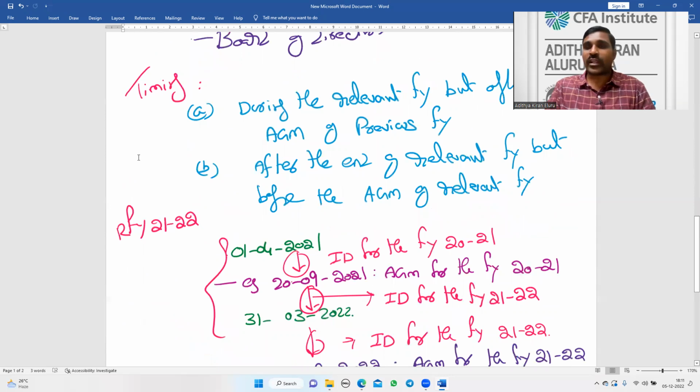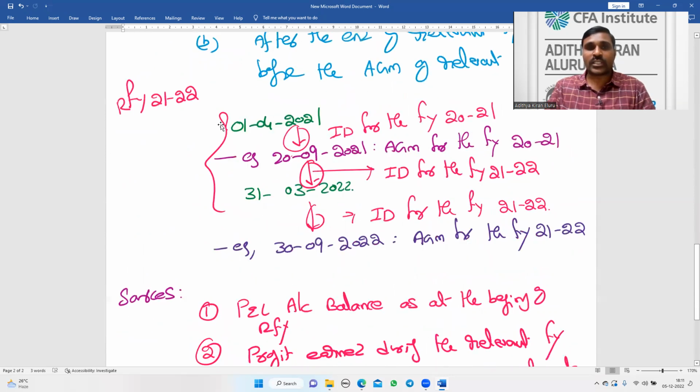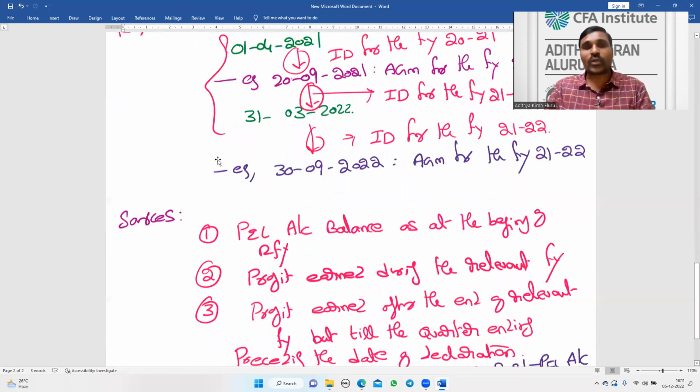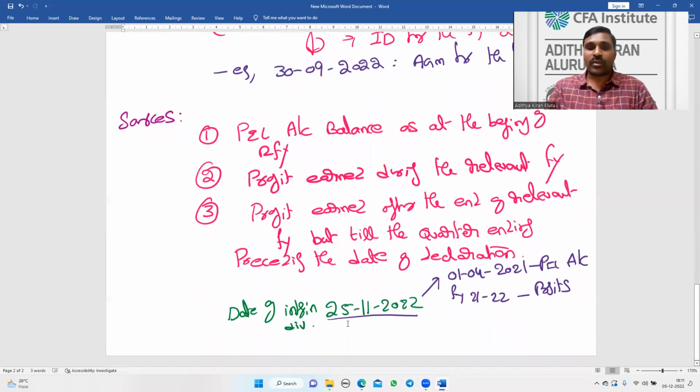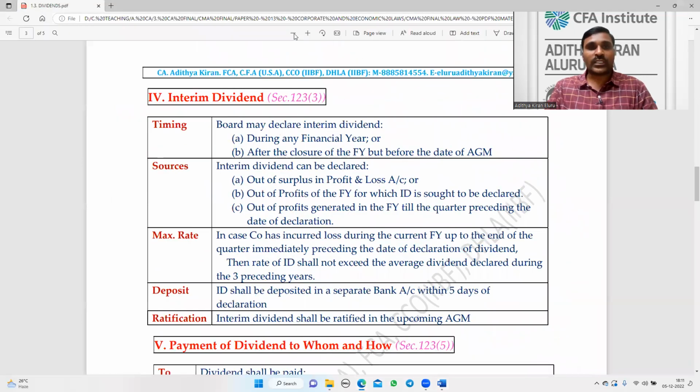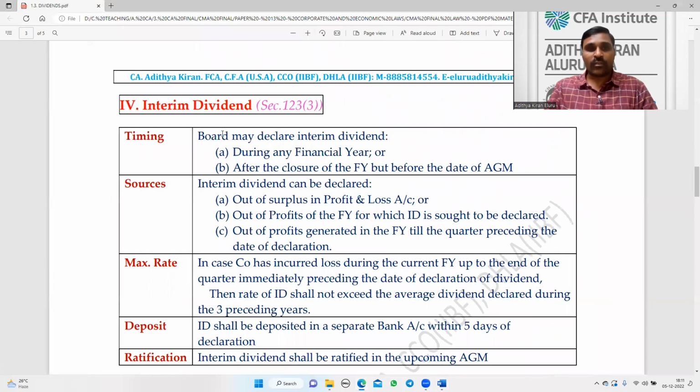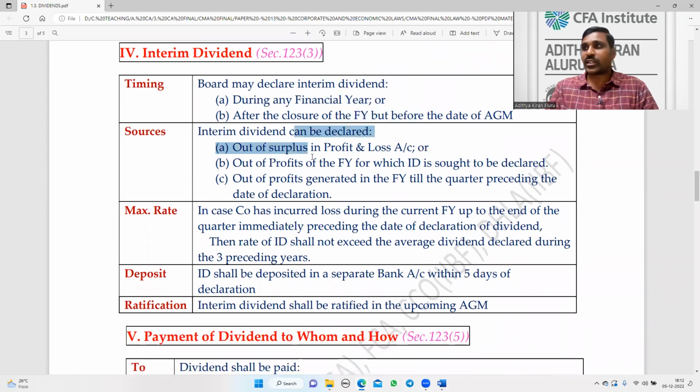There is every chance of getting a numerical based question in the examination asking for the dates during which we can declare interim dividend for a particular financial year, or what are the sources I can utilize to pay interim dividend for that financial year. So this is the summary. Timing: who can declare? The board can declare. What is the timing? During the financial year or after the close of the financial year, but before the AGM. What are the sources? These are the three sources that can be utilized. And what is the rate?